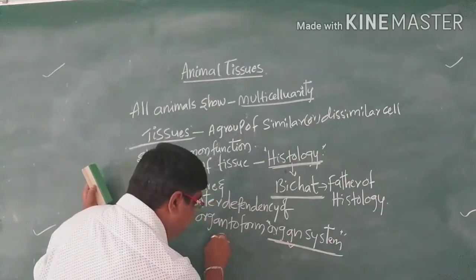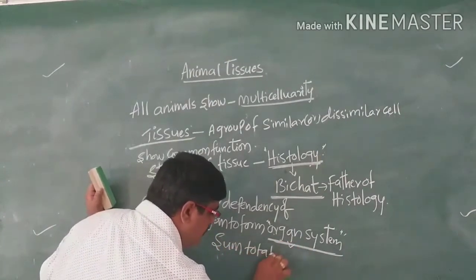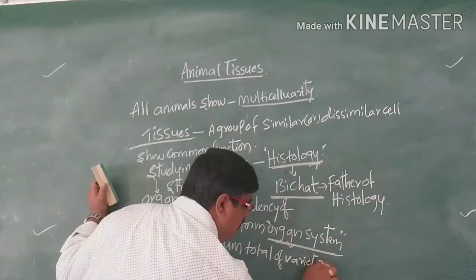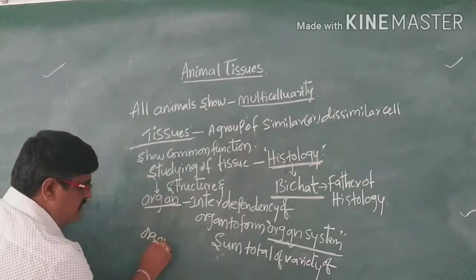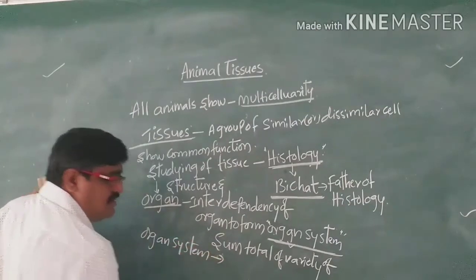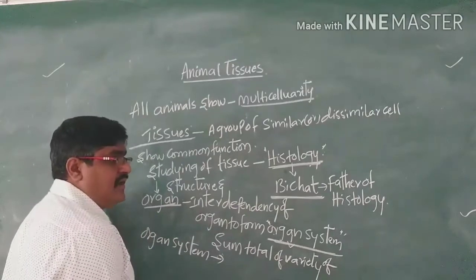So the sum total of a variety of organ systems forms the organism level.